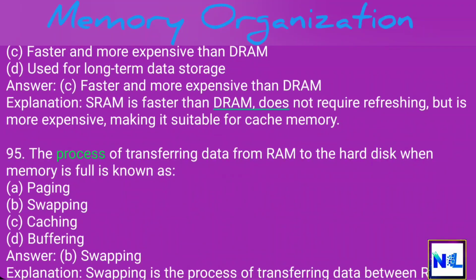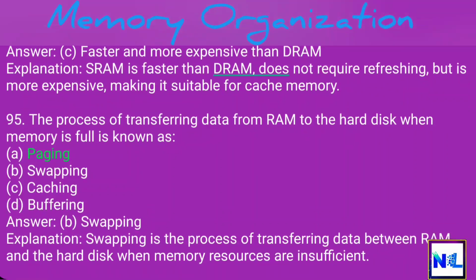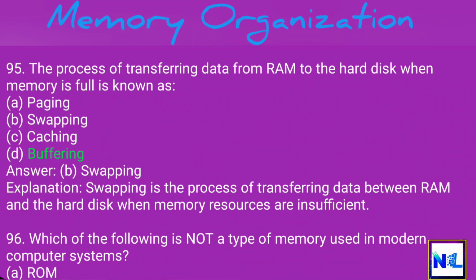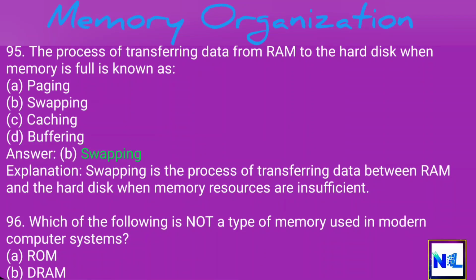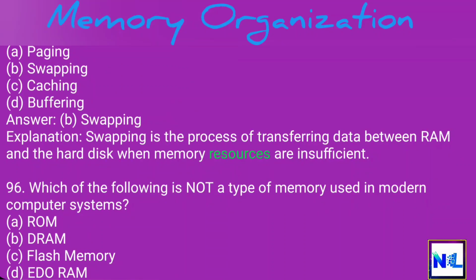95. The process of transferring data from RAM to the hard disk when memory is full is known as A. Paging. B. Swapping. C. Caching. D. Buffering. Answer. B. Swapping. Explanation. Swapping is the process of transferring data between RAM and the hard disk when memory resources are insufficient.